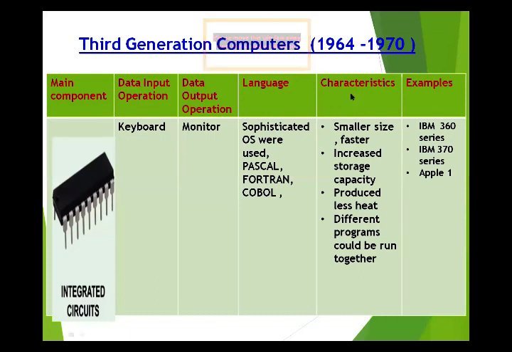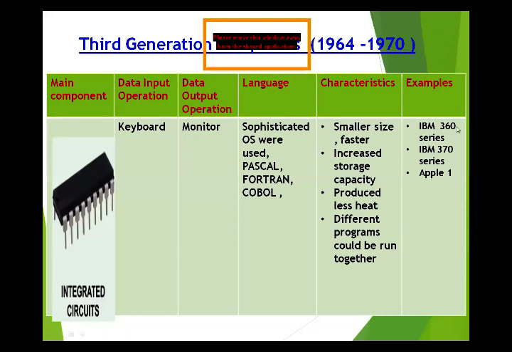Here are some characteristics of this computer. Characteristics mean qualities. They were smaller in size and faster, and they had increased storage capacity. They produced less heat, meaning when the machine works, it gives off heat, so it produces less heat. And difficult programs could be run together, meaning we use different programs working together. We can work on many programs at a time.